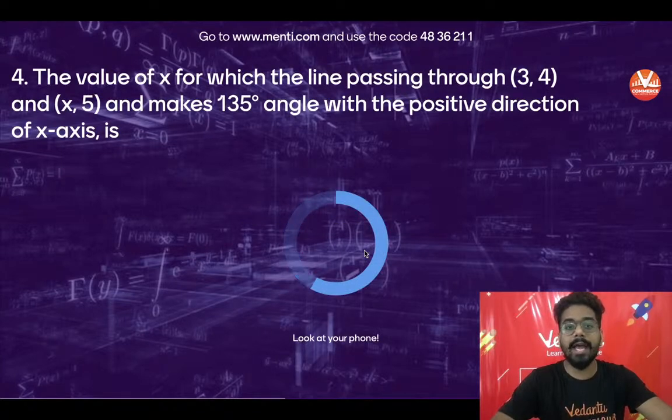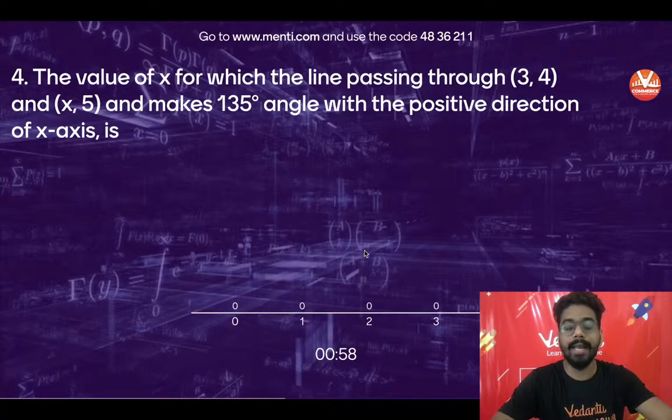The value of x for which the line passing through 3, 4 and x, 5 makes the angle 135 degree with the positive direction of the x-axis.